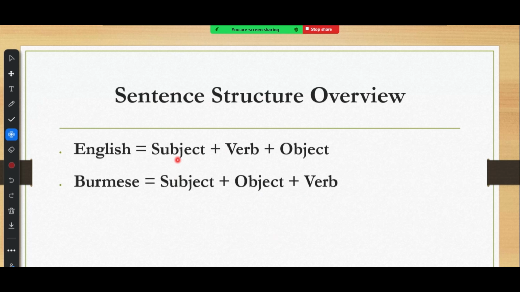But in English, as you all know, they have subject plus verb plus object. The Burmese language is not the same. We have subject, object, verb. In questions, we also have different orders, like teacher Ding Ding Win pointed out.